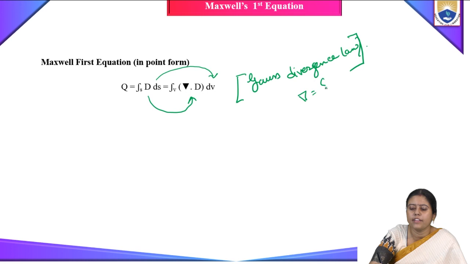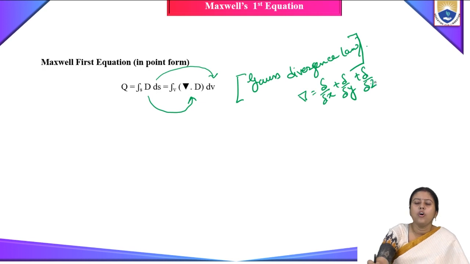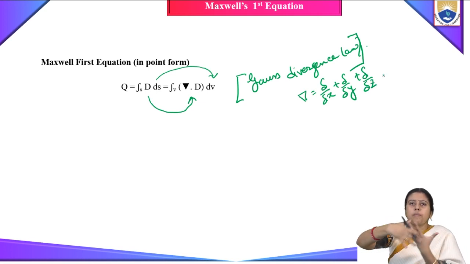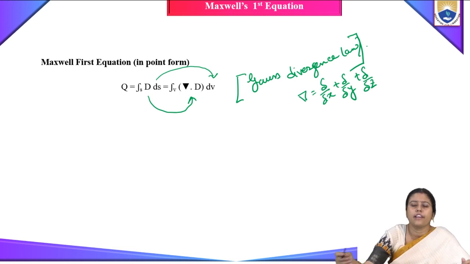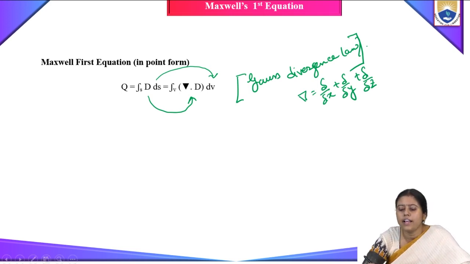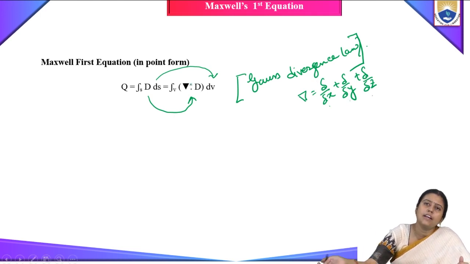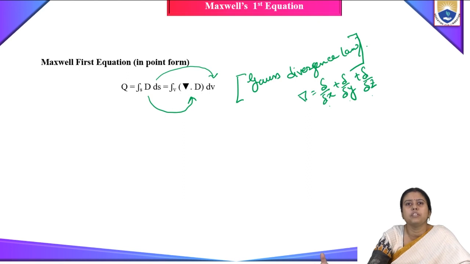Grad is nothing but del by del x plus del by del y plus del by del z. When one flux is coming out from a surface, it will go in the xyz direction. So when we are taking the grad, the surface will be changed into the volume. So Q is equal to the volume integral of grad dot D dv.